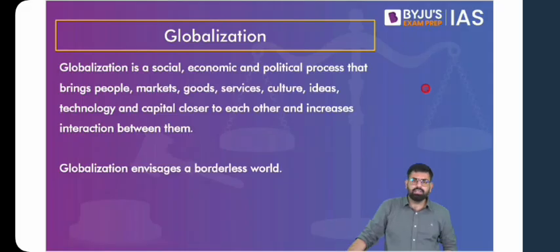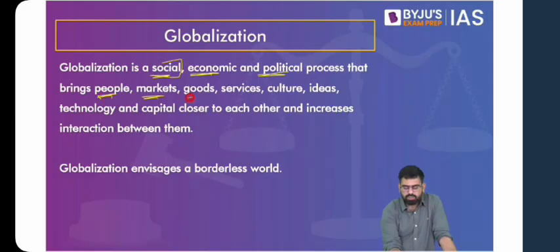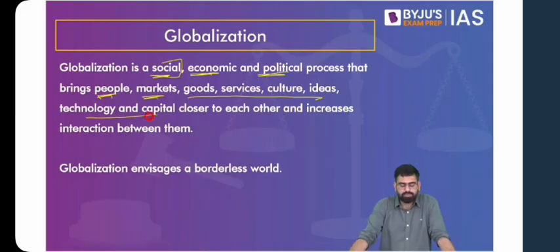We try to define it. Globalization is a social, and we'll come to this, how it is social, economic, and political process that brings people, markets, goods, services, cultures, ideas, technology, and capital closer to each other and increases interaction between them. Also, globalization envisages a borderless world.